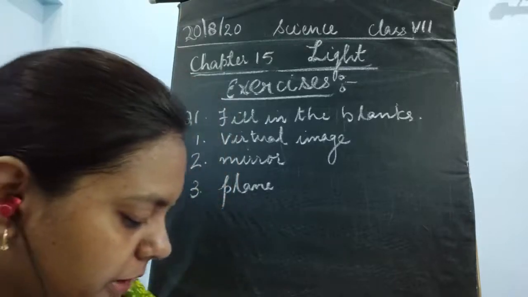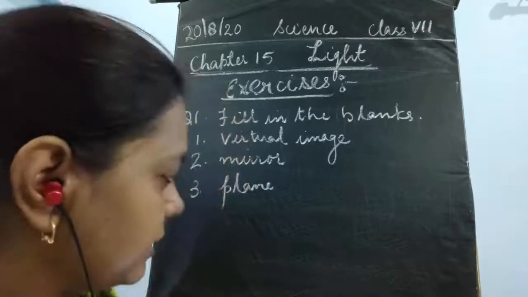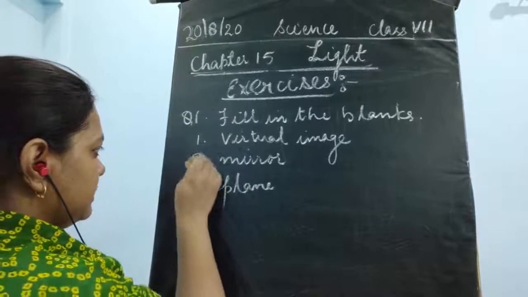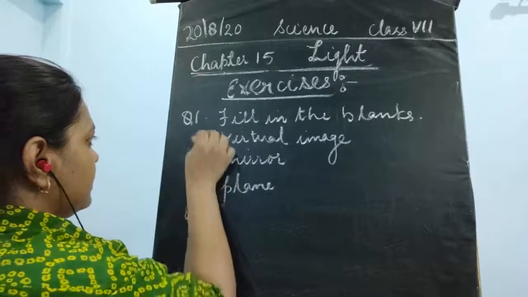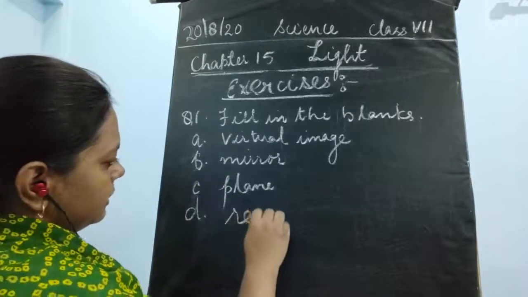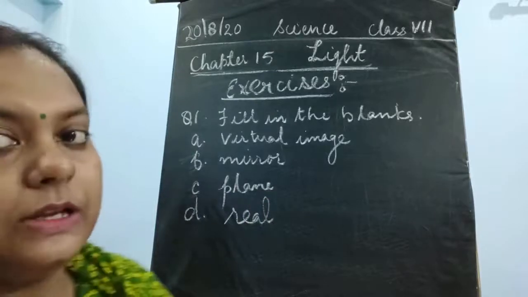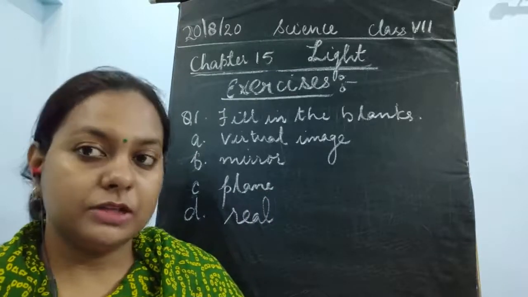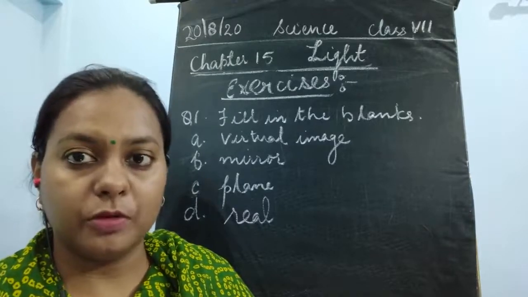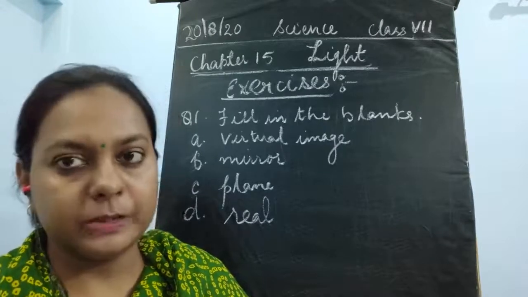The fourth question is an image which can be obtained on the screen is called a dash image. So it is just the opposite. So this is D, this is C, this is B, and this is A. D, the answer would be the real image. Why real image? Because it is obtained on the screen, as you could see the image on the screen, like your mobile or your laptop, or the televisions, or it could be the cinema hall.